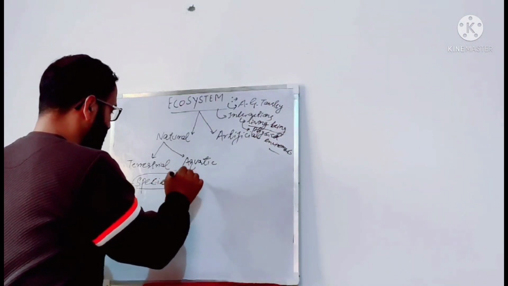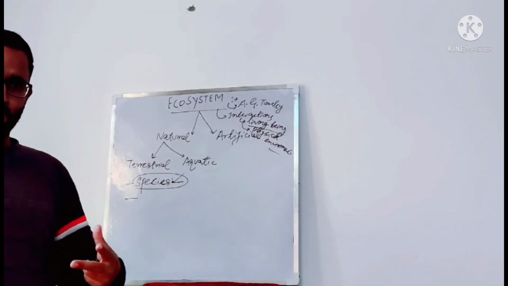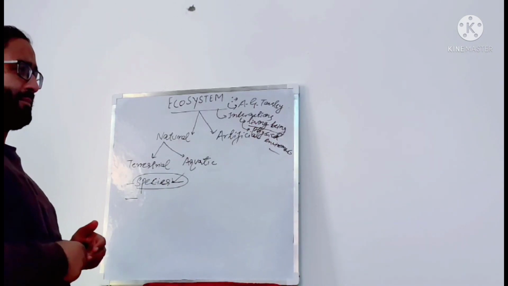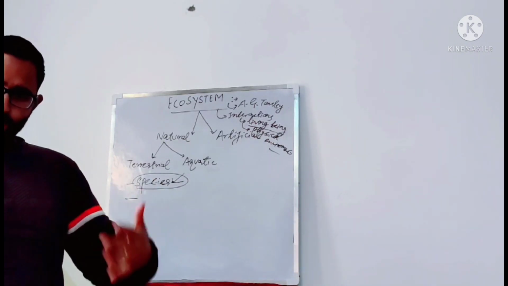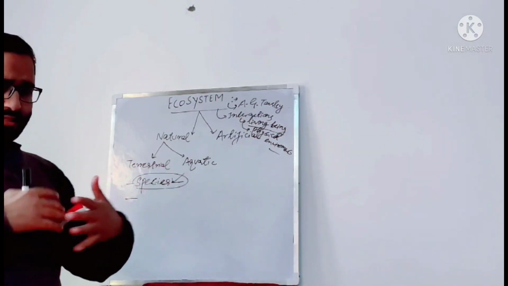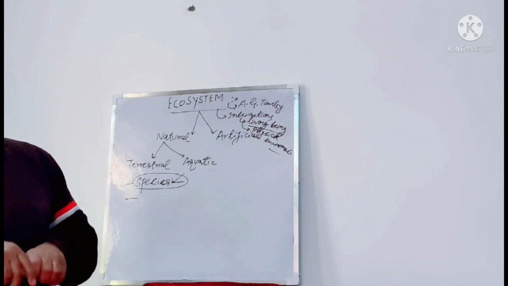Now in an ecosystem many species are present at one time. We will find different types of species present in the same area. The different types of species present in the same area is called a community or biological community.